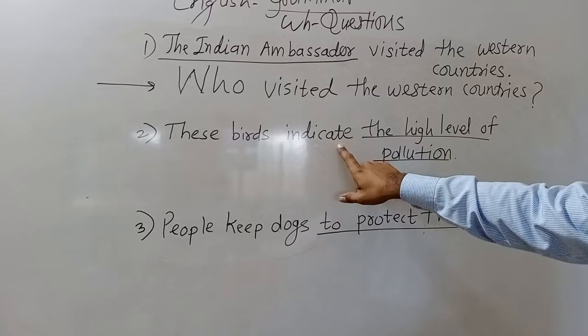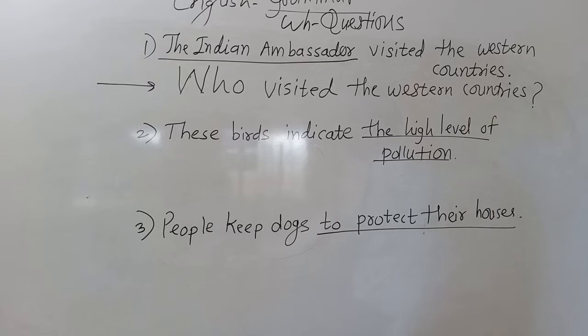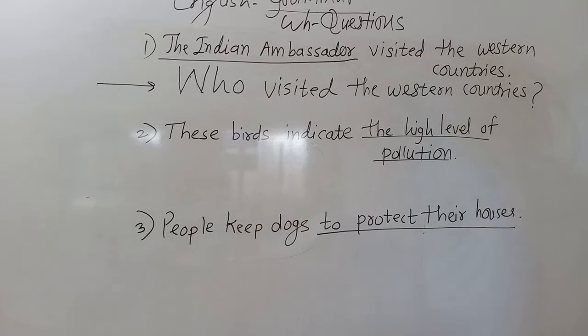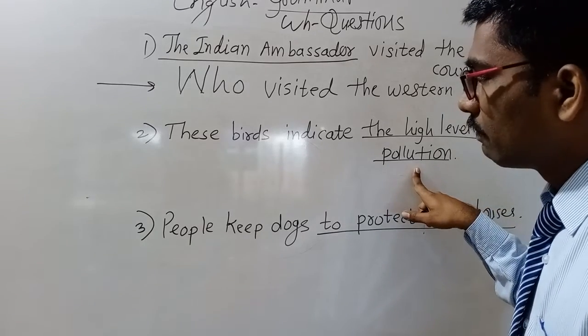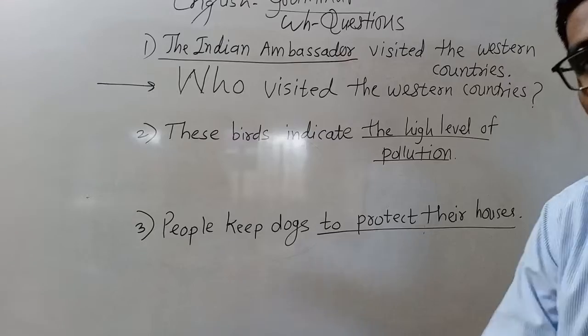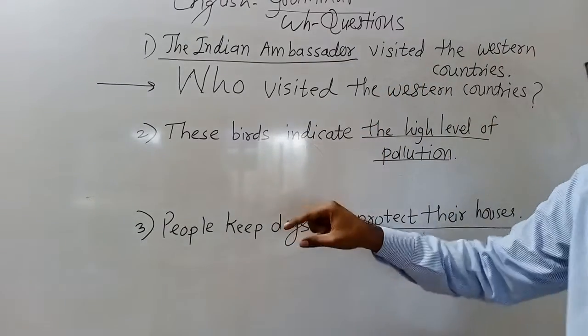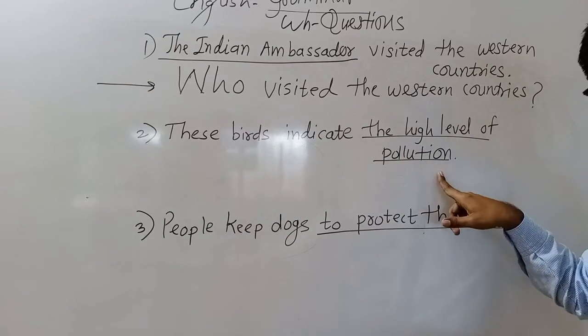Suhana: Which words indicate the high level of pollution? Suhana, let me explain. You said which birds indicate the high level of pollution.